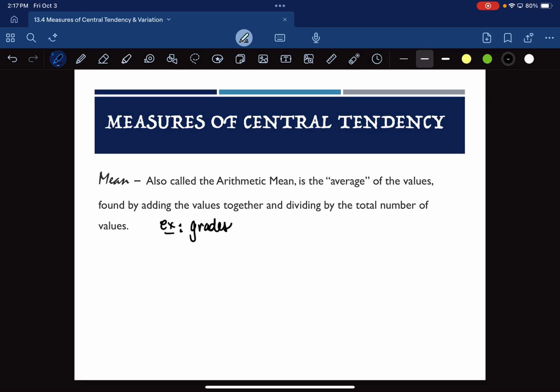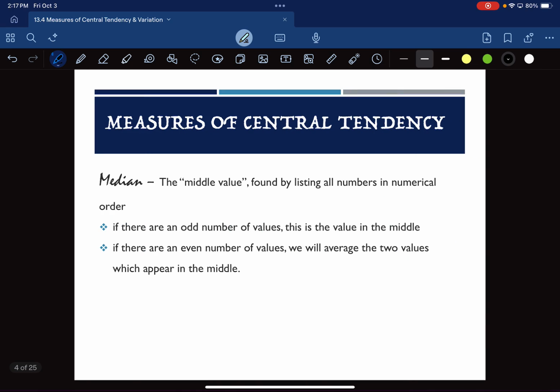This is not the only way to measure central tendency, however. Median is another one. So median is the middle value. It's found by listing all the numbers in numerical order. If there's an odd number of values, it is the value that is smack dab in the middle. But if there's an even number of values, it ends up having 2 values in the middle, and then we average those 2 values together. Add them together, divide by 2.